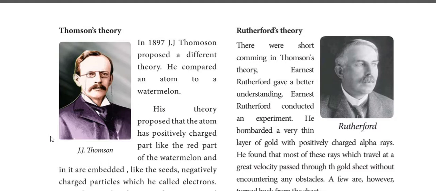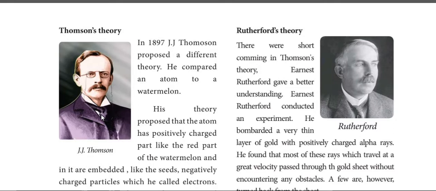Okay, he gave one example. Thomson's theory is also known as the plum pudding model. Plum pudding is a type of fruit. It is also known as the watermelon model. You can easily correlate the atomic model with a watermelon. Just imagine the watermelon, the fruit has the red part and also seeds inside it.